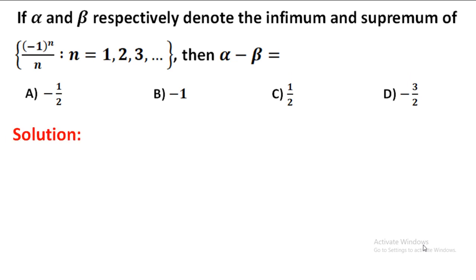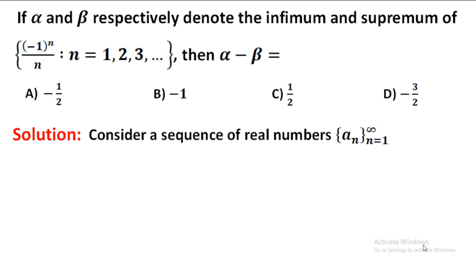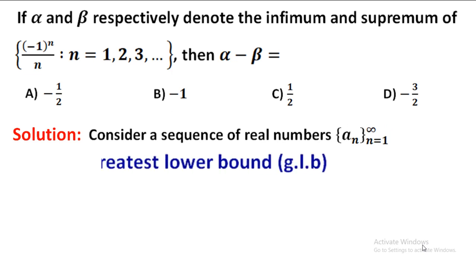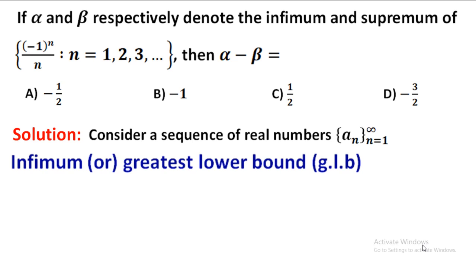My dear viewers, before solving this question, we have to learn some basic definitions: what is an infimum and supremum for a given sequence. Consider a sequence of real numbers a_n, where n is equal to 1 to infinity. What is the infimum, or the greatest lower bound (GLB), for the sequence a_n?